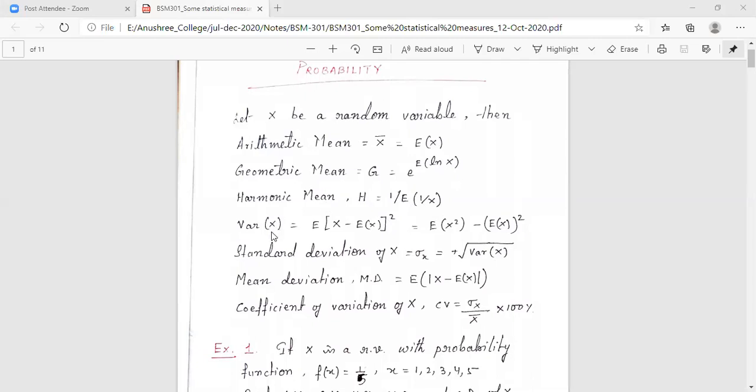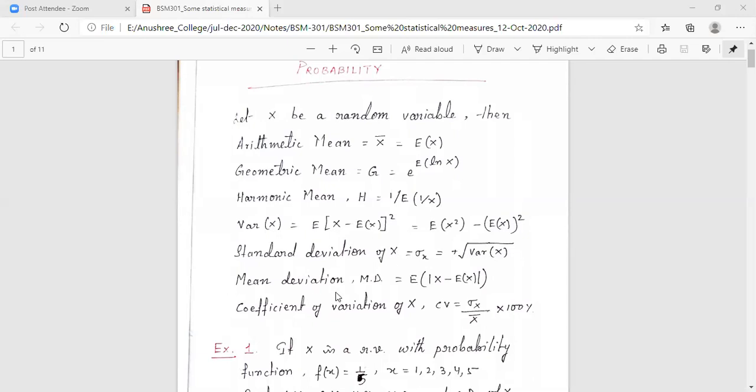Then comes the variance. We have learned that it is expectation of (X minus EX) whole square, or the modified form that we have already utilized, that is expectation of X square minus (EX) whole square. This we have utilized already in our particular distributions. Next comes the standard deviation. It is denoted by sigma X if it is for random variable X, and it is the positive square root of variance of X.